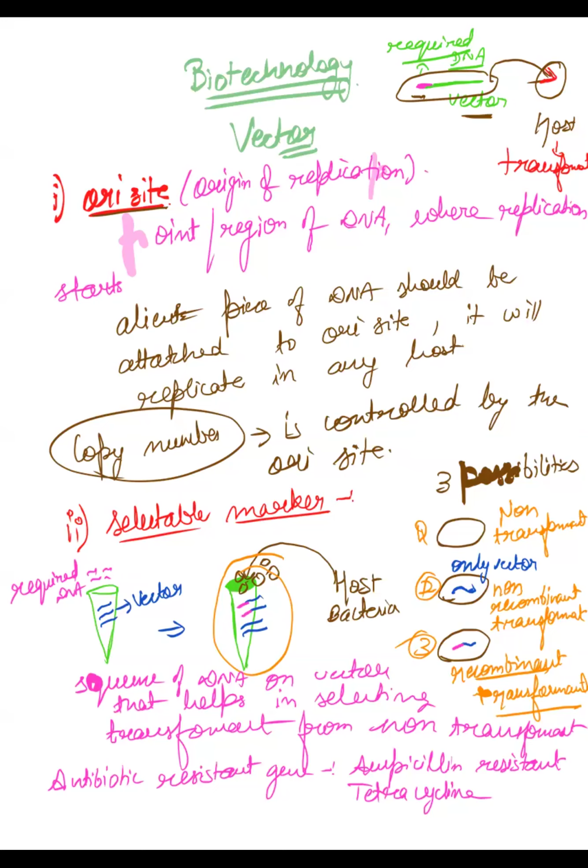And after this, the third thing that we require is the cloning site, or we can also call it the restriction site. I'm moving to the next page, I hope you have written.